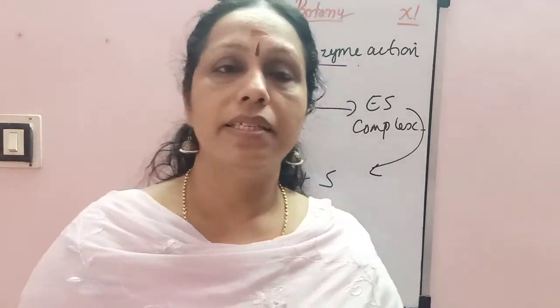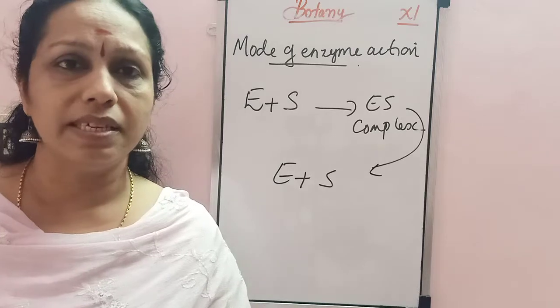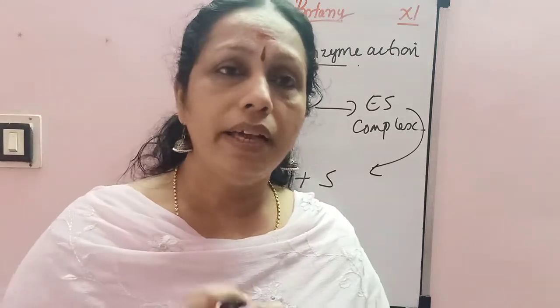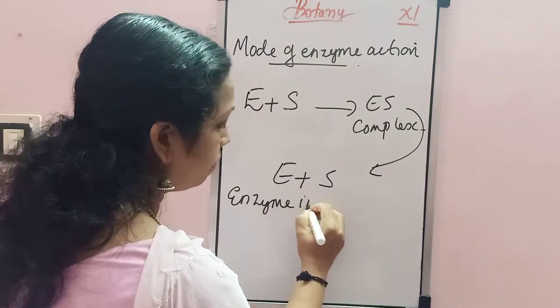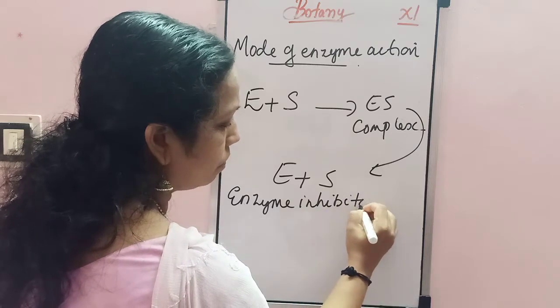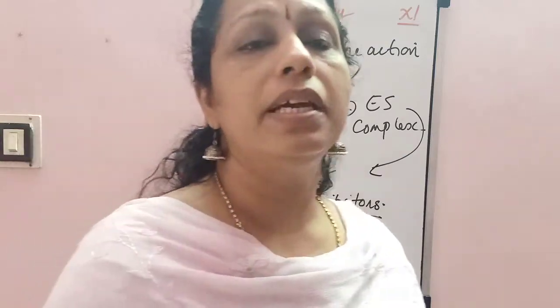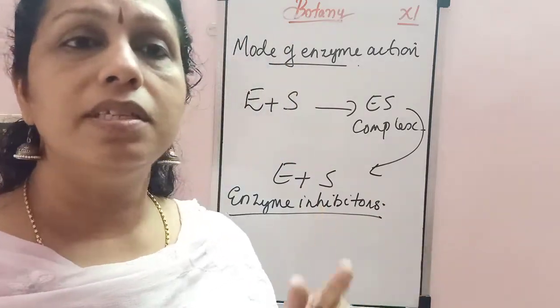And we call it the lock and key method. That is the mode of enzyme action. And there are certain substances that inhibit, that prevent the action of enzymes, and we call them enzyme inhibitors, and that process is called enzyme inhibition.